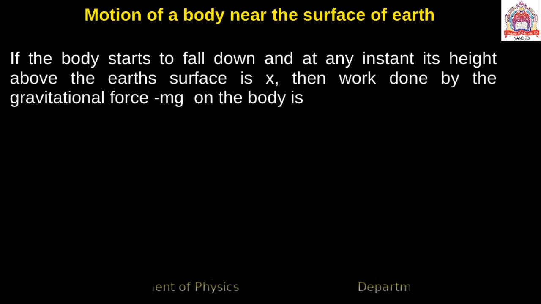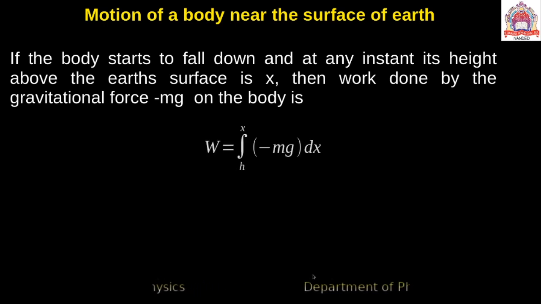Then that work is done by the gravitational force, and that sign is because we are pulling upward, placing it at the point x. So the gravitational force is how much? Minus mg on the body. So we can write the equation W is equal to the integration from height h to the reference point x, of minus mg.